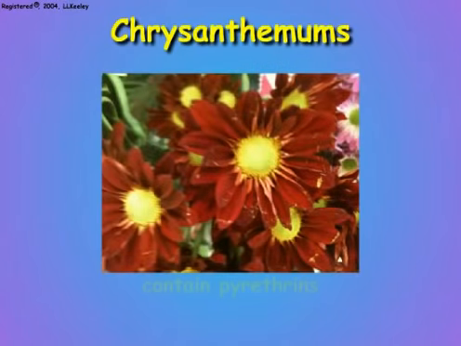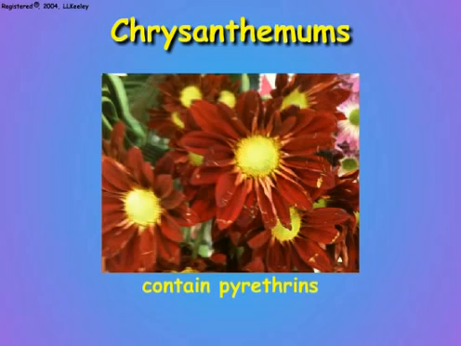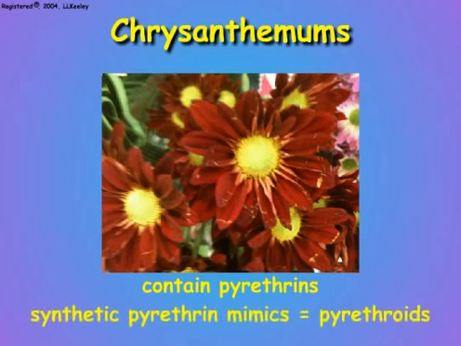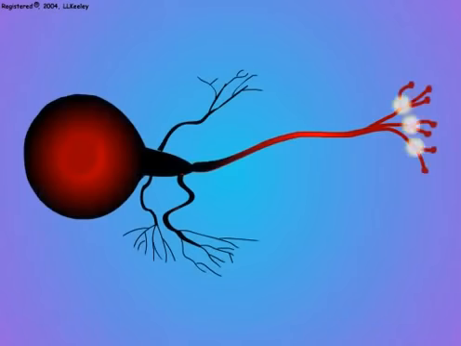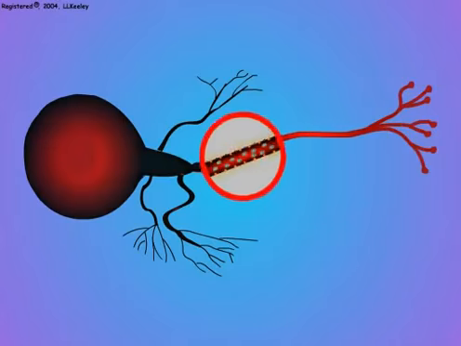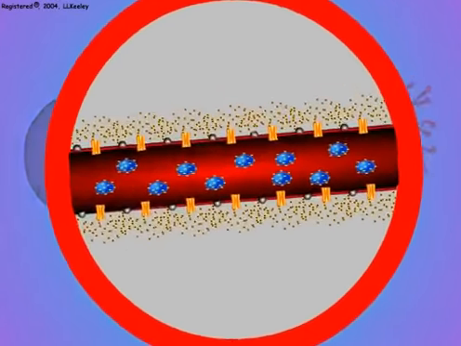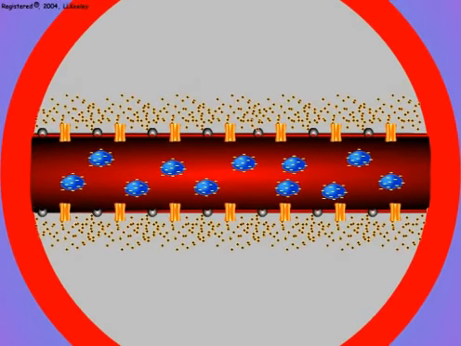Pyrethrins are natural insecticidal chemicals extracted from pyrethrum flowers which are related to chrysanthemums. Synthetic pyrethrin mimics are termed pyrethroids. Here is a neuron. This section from an axon membrane shows the organization of the membrane and the molecules that affect sodium permeability. We discussed earlier that cell membranes are naturally impermeable to sodium.